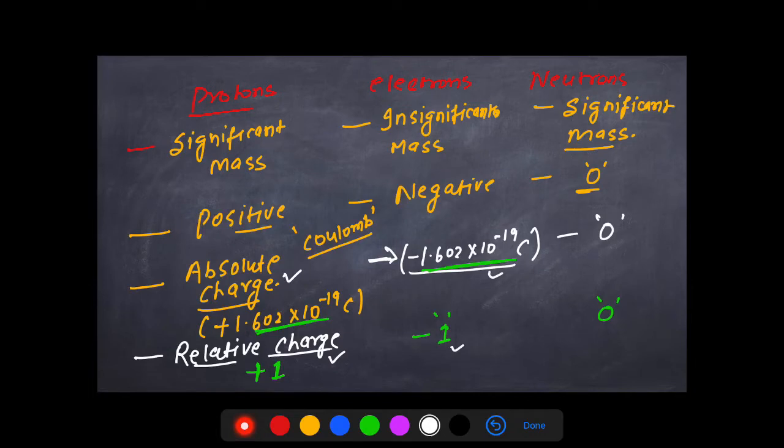Okay, both these charges are important, right? But quite frequently we'll be using the relative charges, but you should keep in mind the absolute charge values for a proton and for an electron, right? Now, we'll keep in mind the relative charges. A proton carries a relative charge of +1, an electron carries a negative relative charge of -1. In terms of charges, neutrons carry 0 charge, whether it be the absolute charge or the relative charge, right? Now, let's see quickly the structure of an atom.